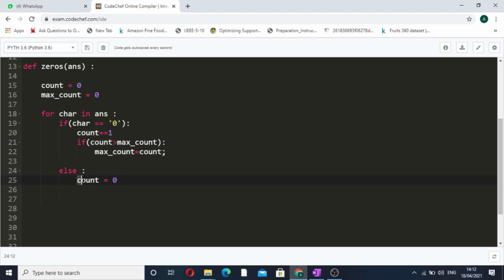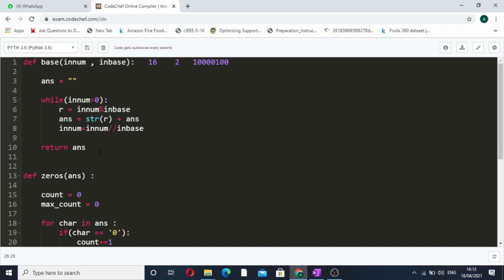So in the else condition, when we encounter a non-zero element, we simply do count equals 0, and after the end of this for loop we will simply return our max count, because this max count will contain the maximum consecutive zeros present inside this particular string.